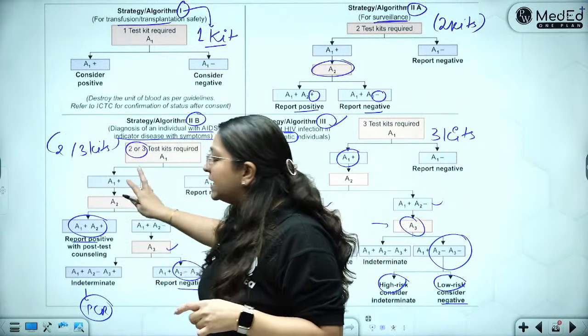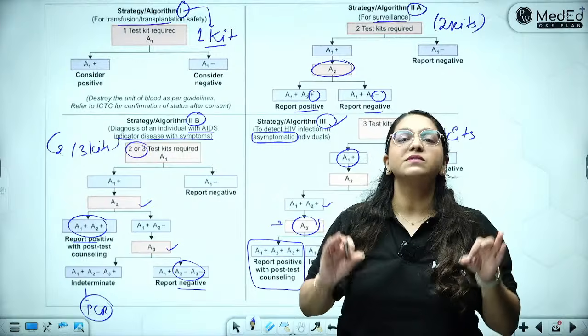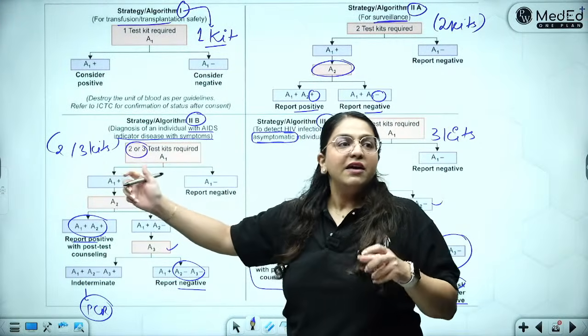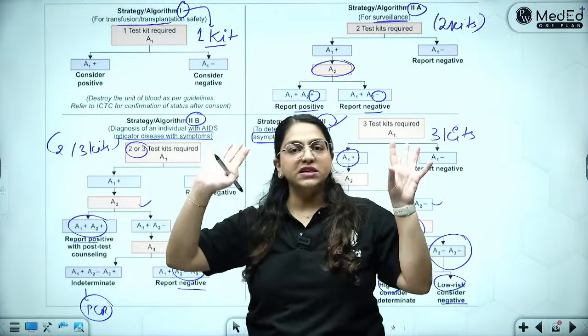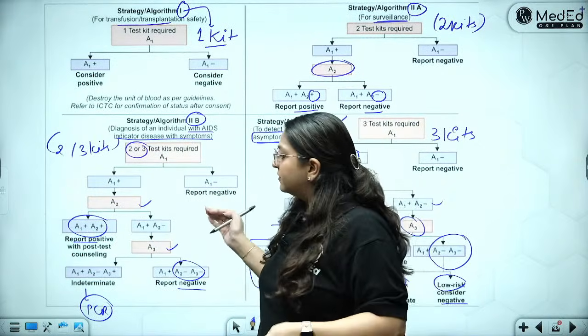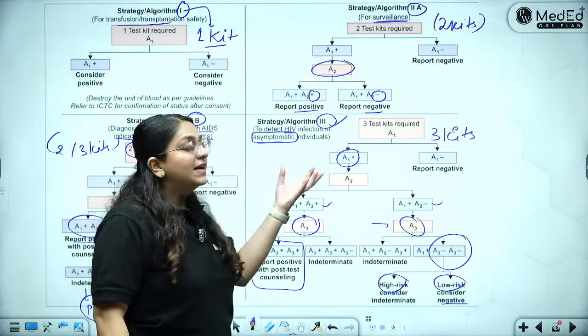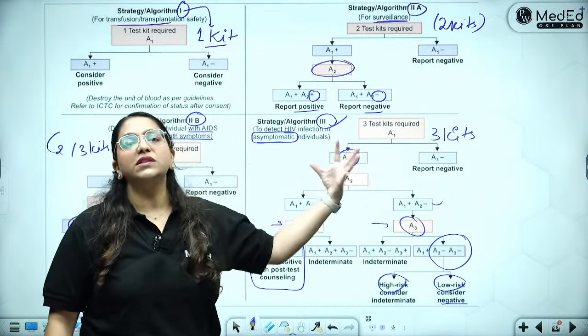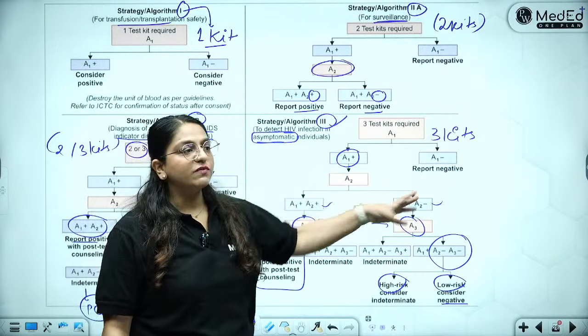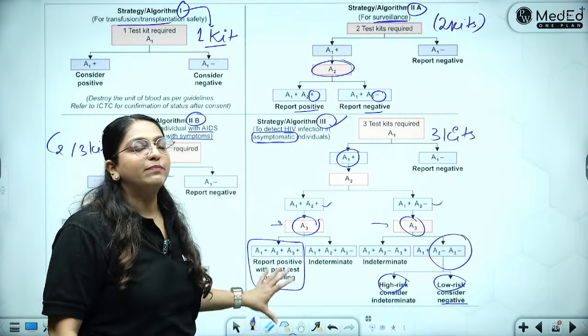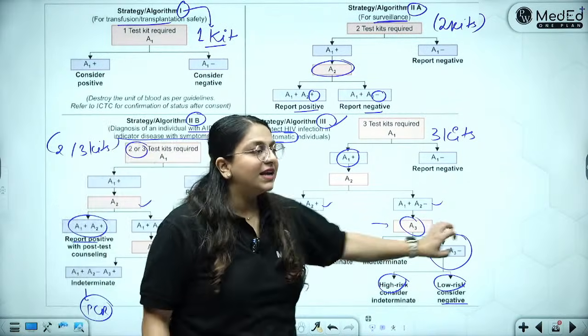Algorithm 2B is done on patients showing symptoms suggestive of AIDS. And here you use 2 or 3 kits. Whenever the second kit says 2 positives, you move ahead. If there is a confusion, then you go to the third kit. Okay. And algorithm 3, you have to compulsorily use the third kit. So the second can be positive or negative. Compulsorily use a third. All are positive, it's a positive, no doubt. Rest everything is a doubt.